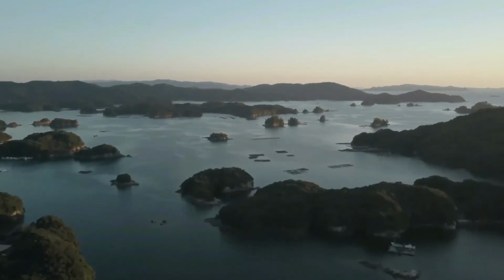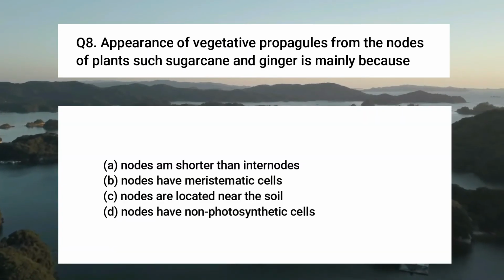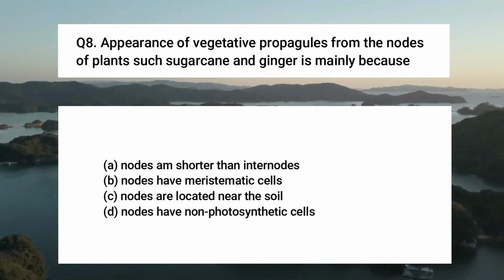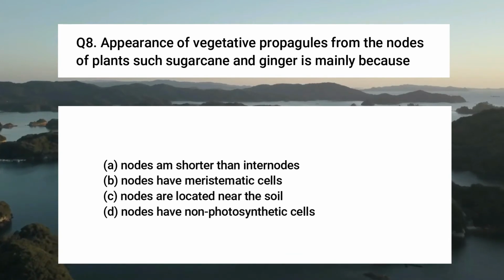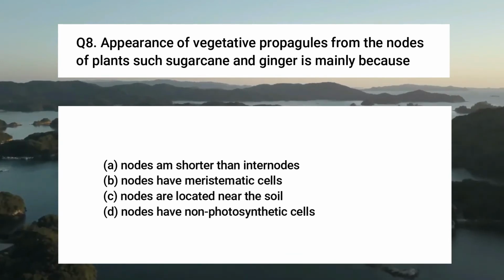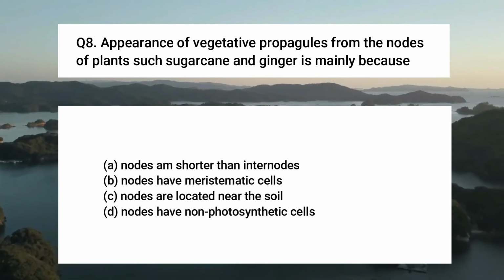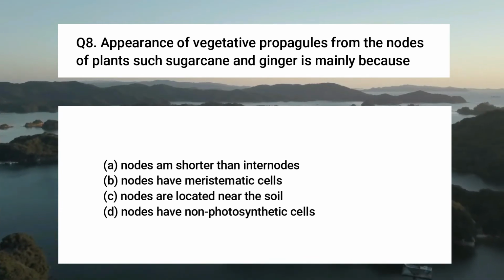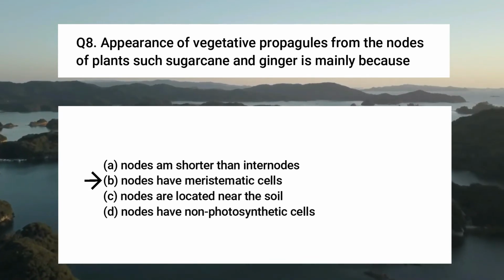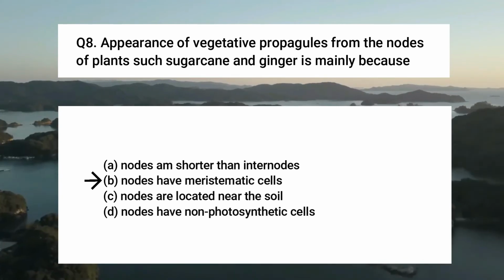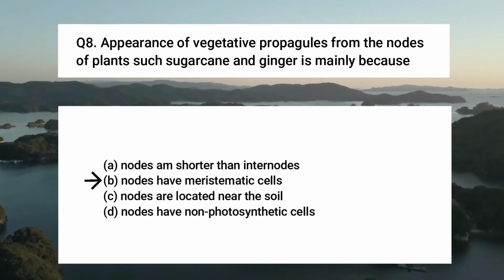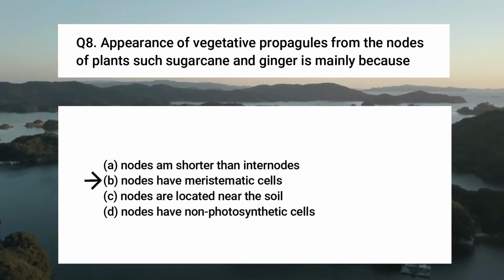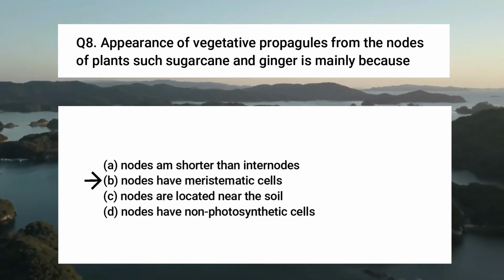Now in question number 8, you also see 4 options. First, I read the question. Appearance of vegetative propagules from the nodes of plants such as sugarcane and ginger is mainly because, the right answer will be B. Nodes have meristematic cells. You know, meristematic cells are always in growing condition. So this option is right.